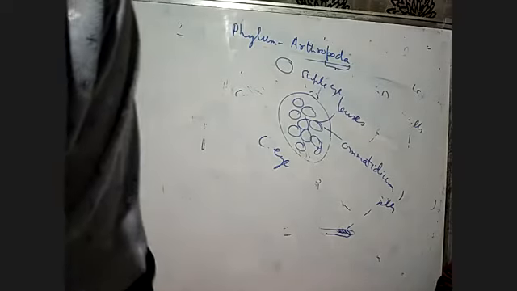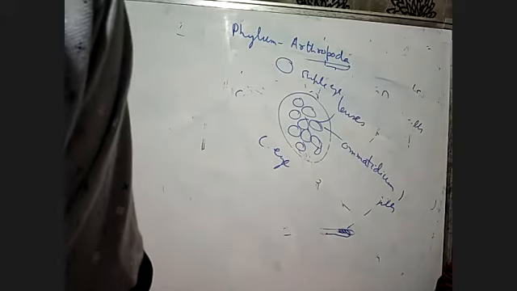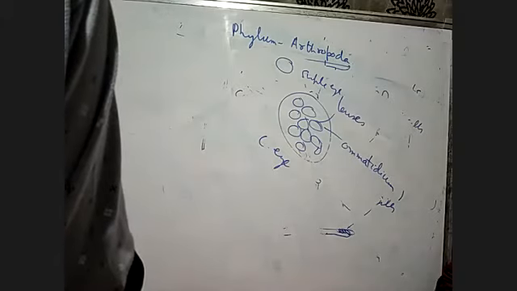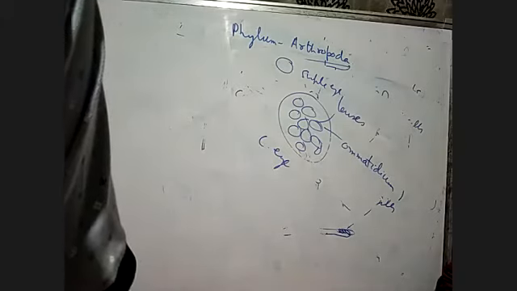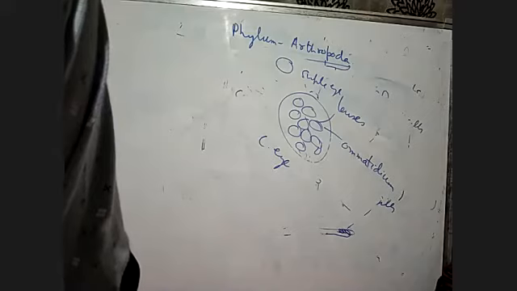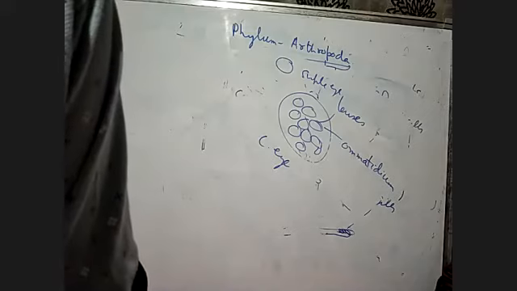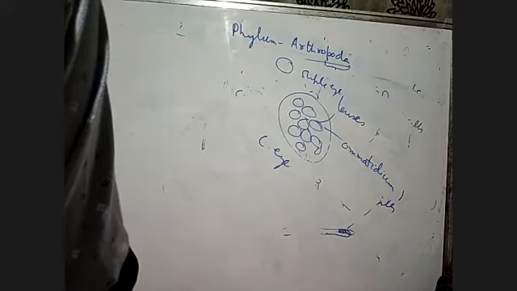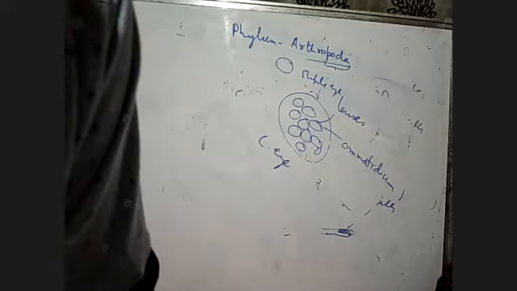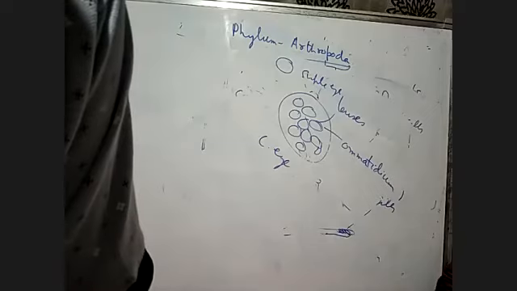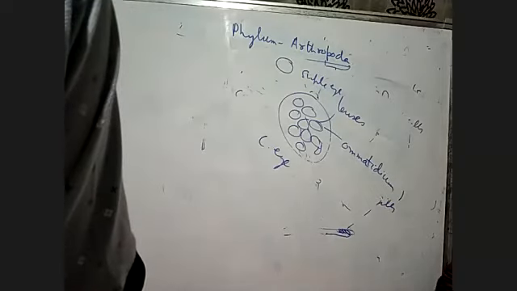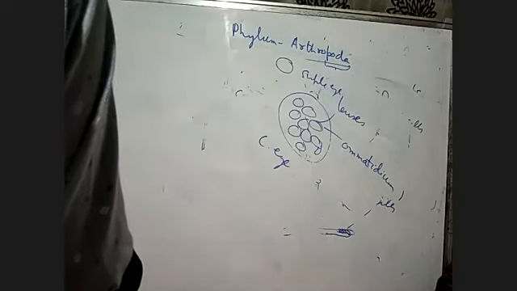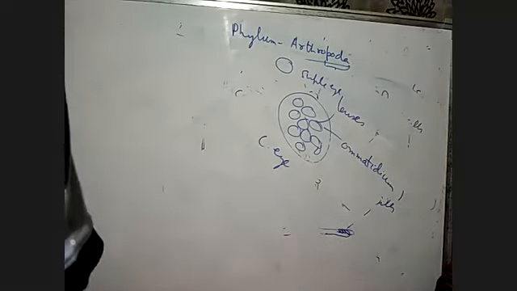Then they have statocysts, or balancing organs. In some of the aquatic insects or some of the flying insects, they have the statocyst, or the balancing organ. These are the sensory organs: antennae, eyes, and statocyst. These three types are called the sensory organs. And one more sensory organ is there, which is not given in the book.